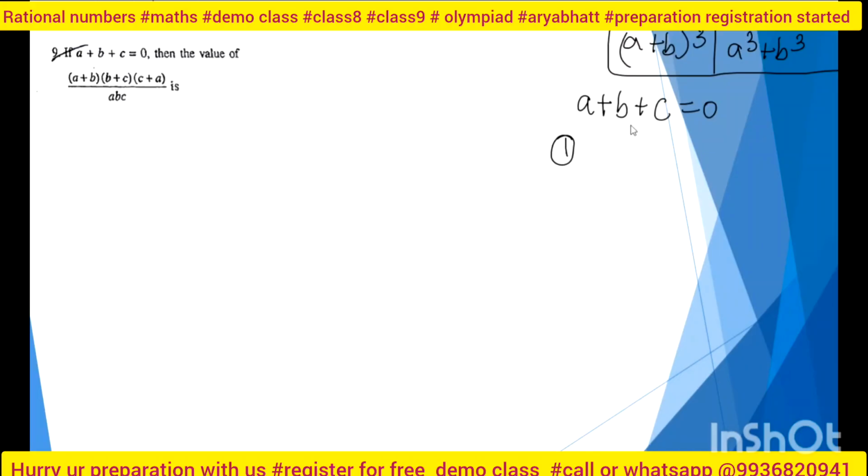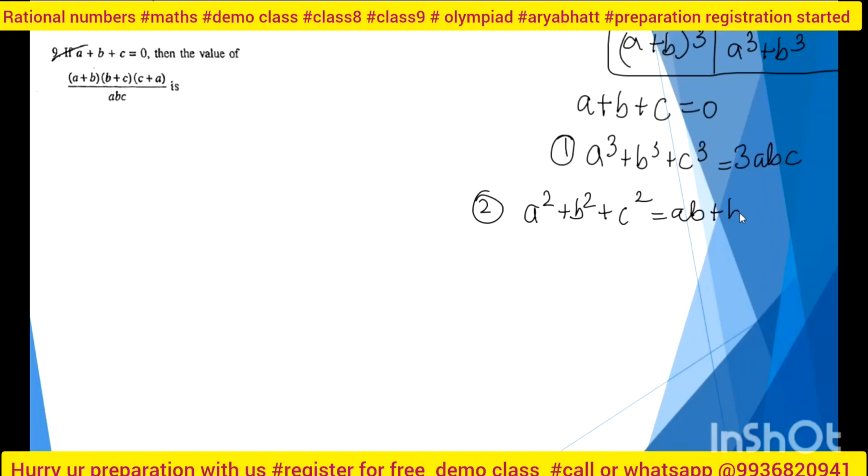First, if a plus b plus c is equal to 0, then a cube plus b cube plus c cube will be equal to 3abc. For that, a plus b plus c has to be 0. Second result: a square plus b square plus c square is equal to ab plus bc plus ca. Both have to be equal if a plus b plus c is equal to 0.